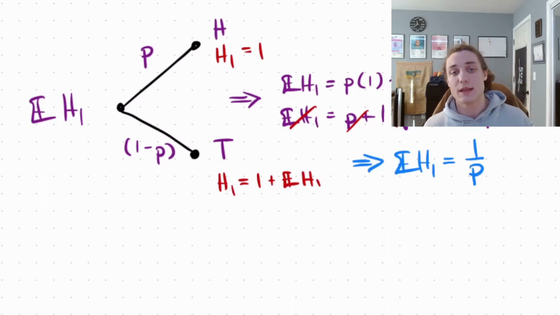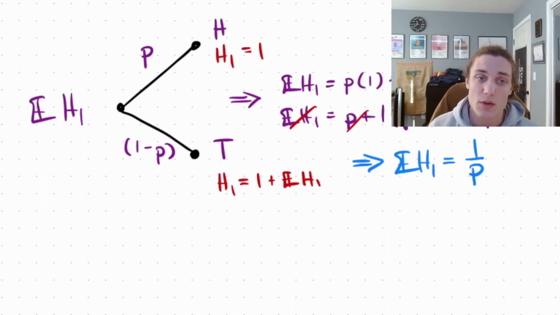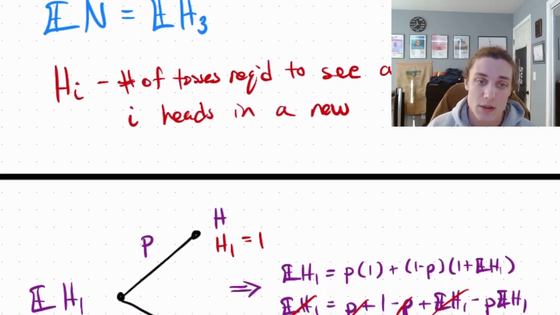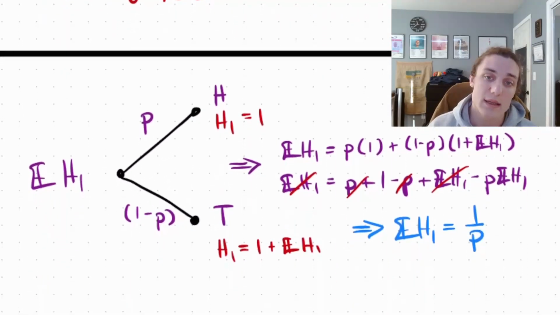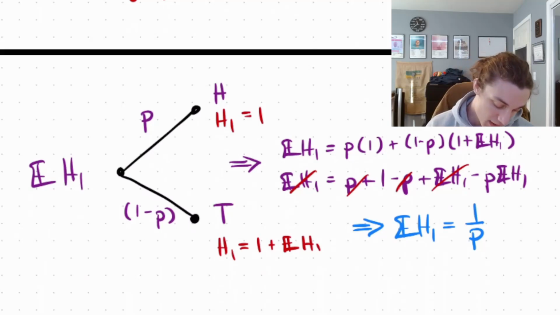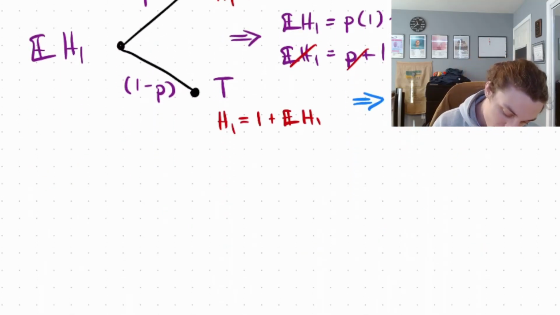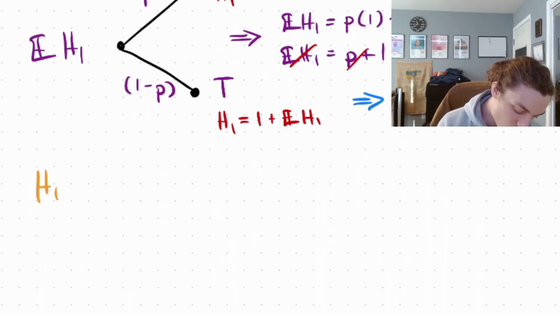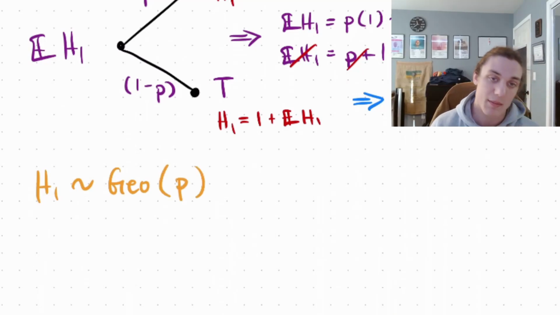Now the particularly keen among you will also notice what H1 is. H1 is the number of tosses required until the first success. That is this first chain of 3 heads here. So technically, we know that H1 is a geometric random variable with success probability p.